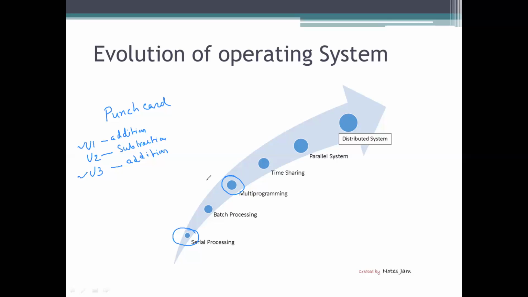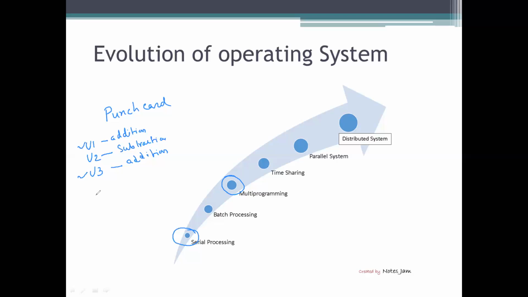In multi-programming, the user can submit multiple programs at a time, and the CPU is able to solve all the programs.